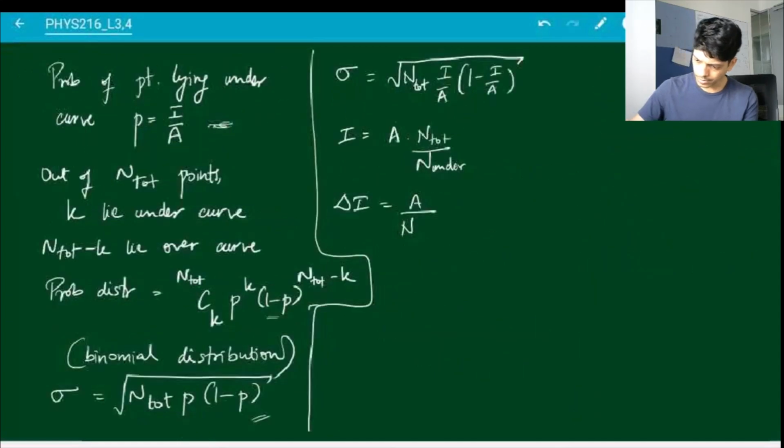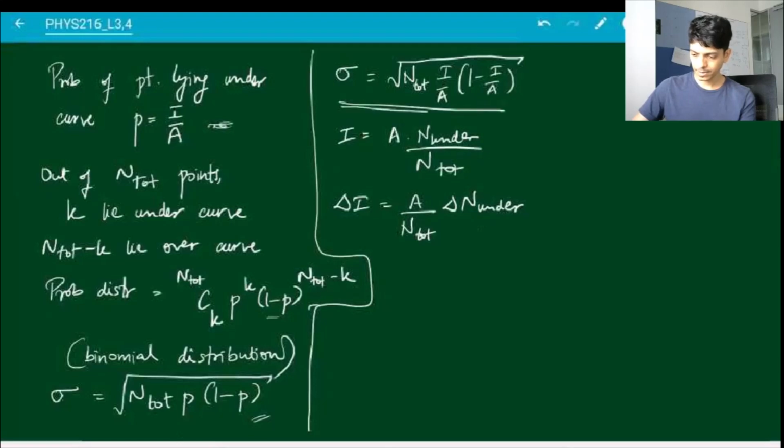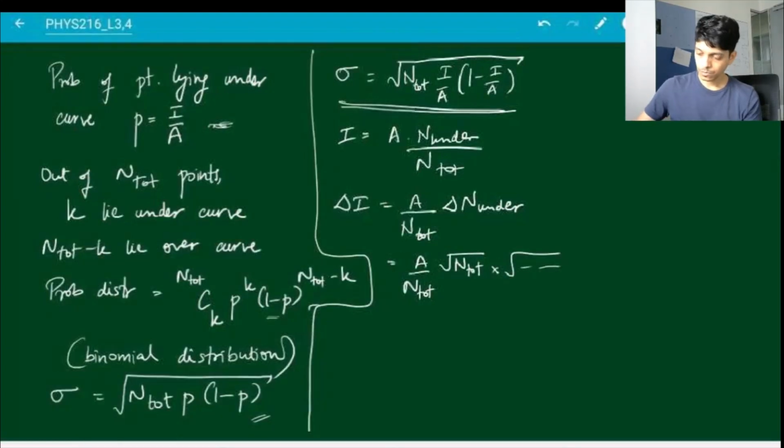Sorry, n under, okay, that's why this wasn't working, right, times the error in the n under, but error in the n under is just given by this. So this is a divided by n total times square root of n total times whatever, which means that it is inversely proportional to the square root of n total.